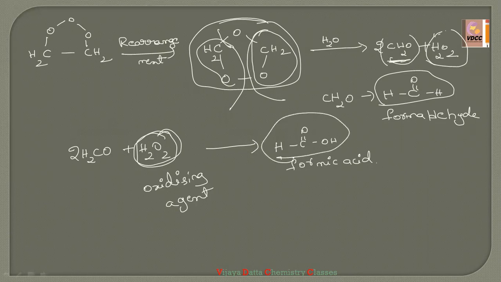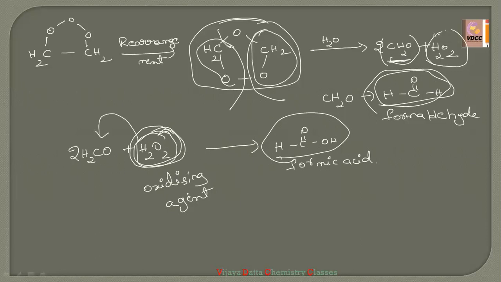Got it? But here, if you want to stop the reaction at formaldehyde, you want to get the product formaldehyde only, not formic acid, then you have to use a mild oxidizing agent. And one more thing, we have to stop the formation of H2O2, isn't it? Because H2O2 acting as the oxidizing agent is converting this aldehyde into oic acid, meaning carboxylic acids.